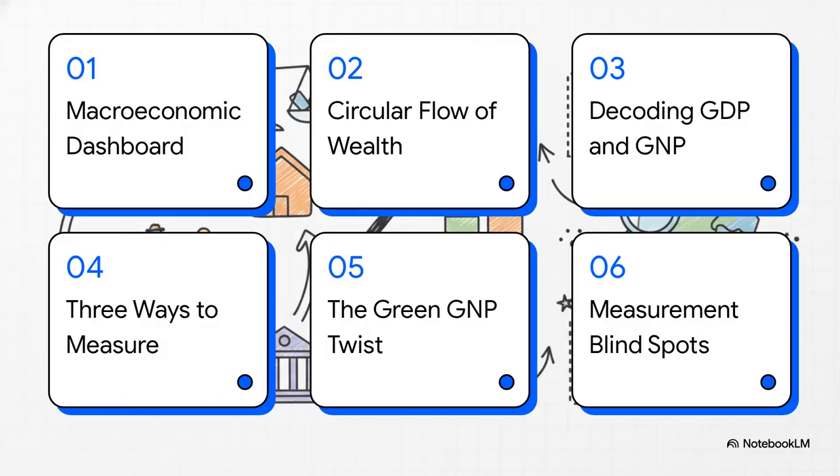Here is our roadmap for today. We're going to move fast, covering the macroeconomic dashboard, the circular flow of wealth, decoding GDP and GNP, the 3 ways to measure it all, a really cool concept called the green GNP twist, and finally, we'll expose some major measurement blind spots. Let's jump right in.